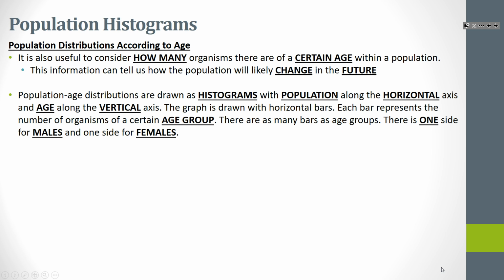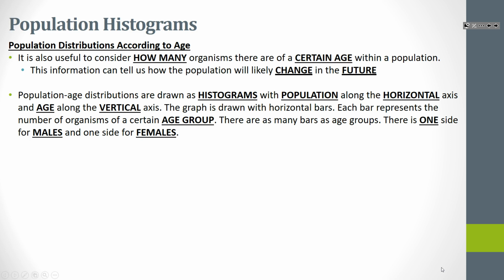So we'll put age along the vertical axis, and along the horizontal axis will be how many organisms there would be in that population. And usually we have one side for males and one side for females. When we're talking about males and females, in this case we're talking about genetic males or females, because we're looking at reproductive abilities. So if there are very few females, then we can't have very many offspring. If you have few females but lots of males, then you're not going to have lots of offspring.